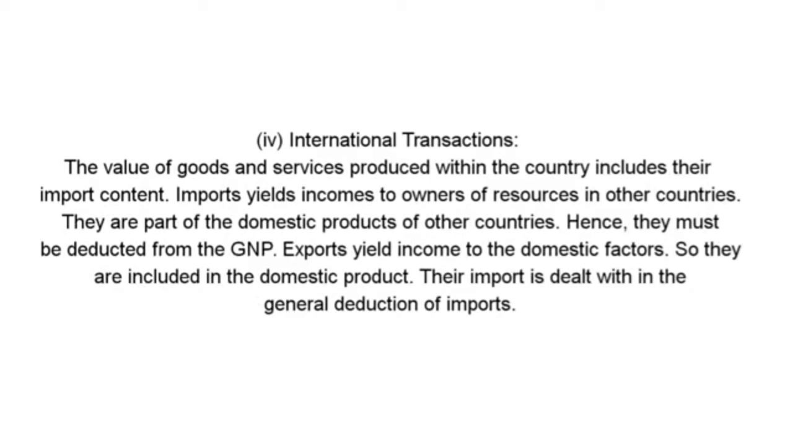And fourth, international transactions. The value of goods and services produced within the country includes their import content. Imports yield incomes to owners of resources in other countries. They are part of the domestic products of other countries, hence they must be deducted from the GNP. Exports yield income to the domestic factors, so they are included in the domestic product. Their import content is dealt with in the general deduction of imports.